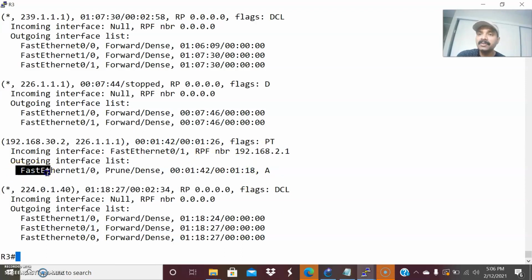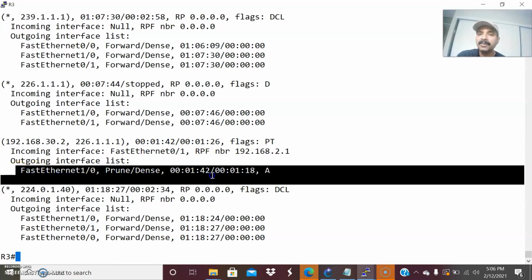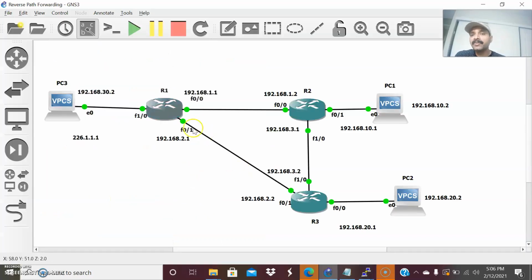And why are you seeing FastEthernet 0/0 in prune mode? Whenever the shortest path is preferred, the other path will automatically be pruned. Pruned is nothing but this path will be removed. So in the dense mode scenario, there are two behaviors: flooding and pruning. Once you start flooding the information, the longest path will be automatically pruned from the link.